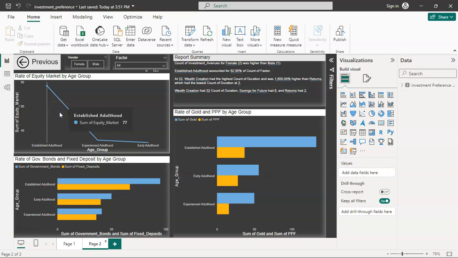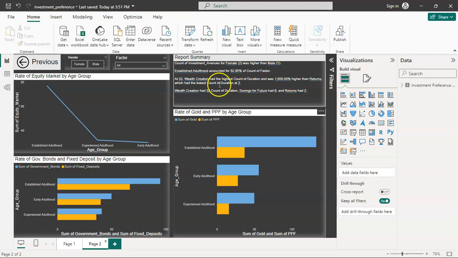On the next page, we can see the rate of equity market based on the age group, and the established adulthood has the highest margin. Then the rate of government bonds and fixed deposits based on age group: the established adults lead in investment on government bonds and fixed deposits. Also, we have the rate of gold and PPF by age group, and the established adults are also leading the pack there.